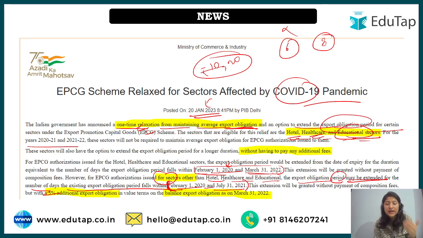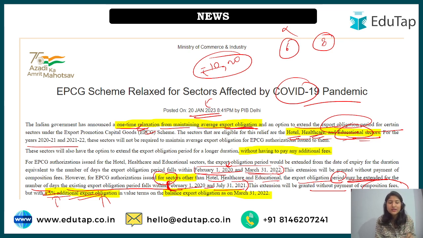On that note, what will be done? There is some extension that may be provided, but for them there is an obligation without payment of the composition fee, so you don't have to pay that, but with a 5% additional export obligation. So whatever obligation that they had, we know 6 times it is, but it can differ from manufacturer to manufacturer, right, depending on how much concession the person has got.